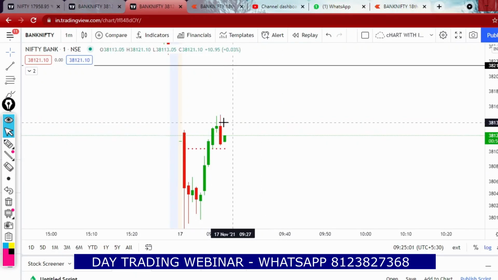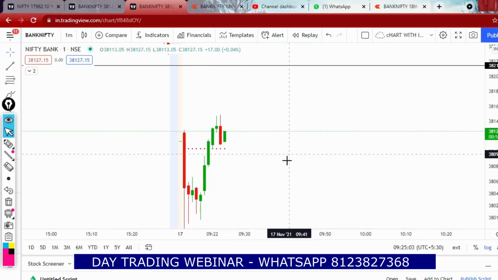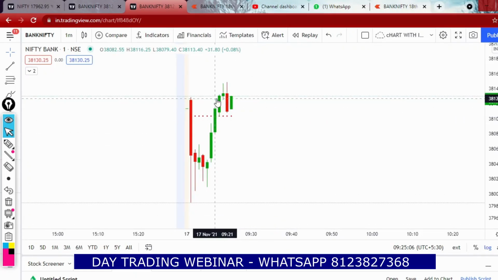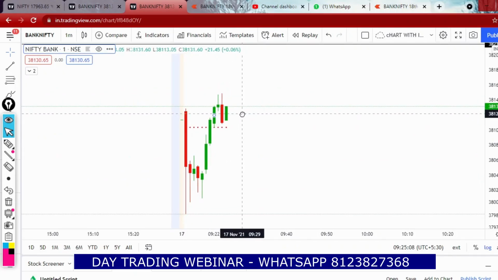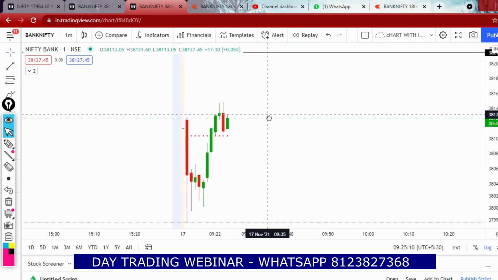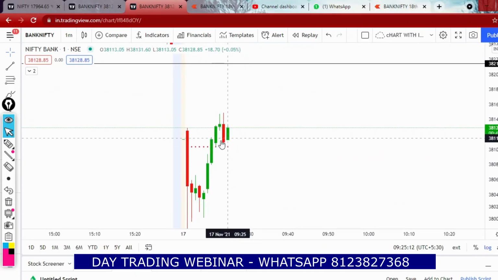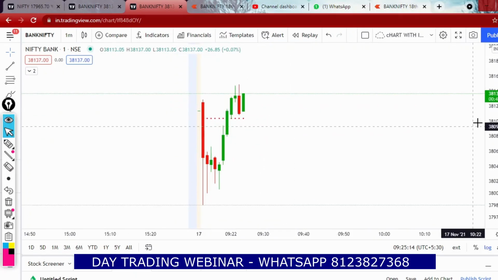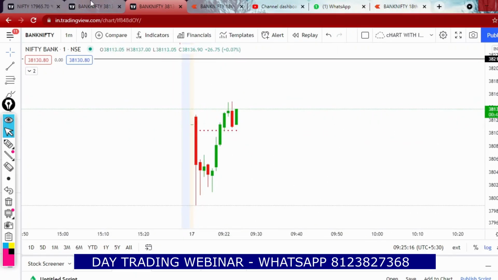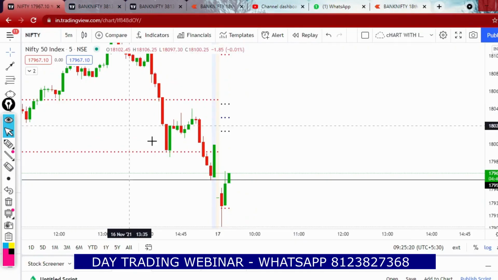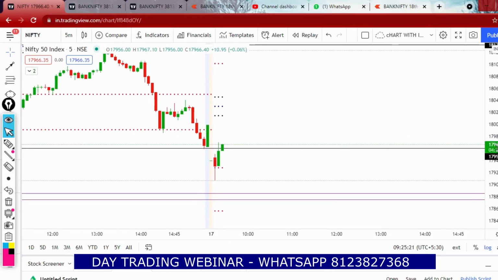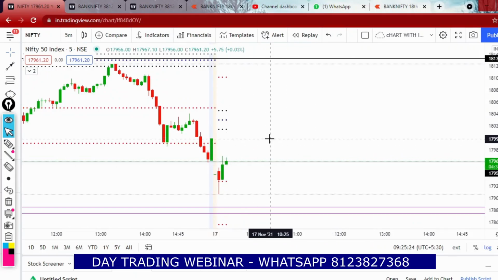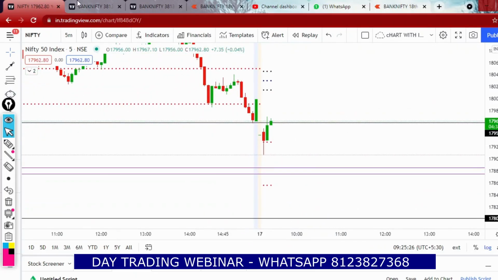You can see here a pin bar candle and a red candle closed below the pin bar. So there might be good momentum here in Bank Nifty, but there is a pivot level here. So the pivot might act as a support and price might move in upward direction. So don't confuse, this is a 1 minute chart, this is the 5-minute chart, this is the chart of Nifty in 5-minute. So we will wait. See, in Nifty also price didn't close above PDL.